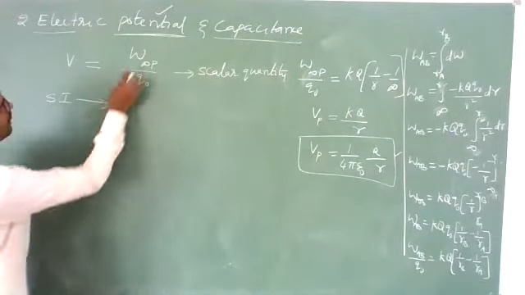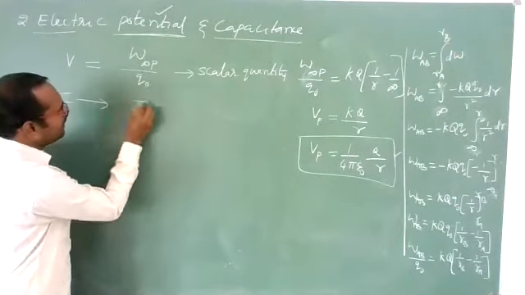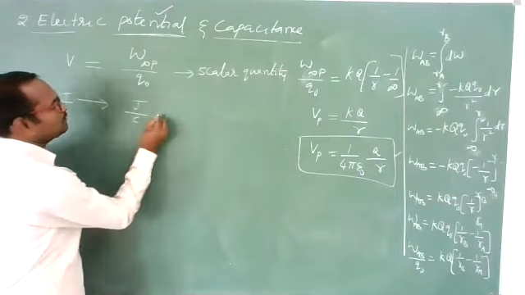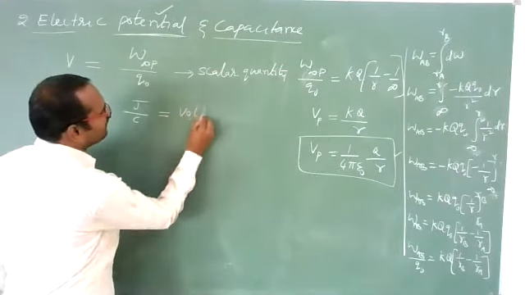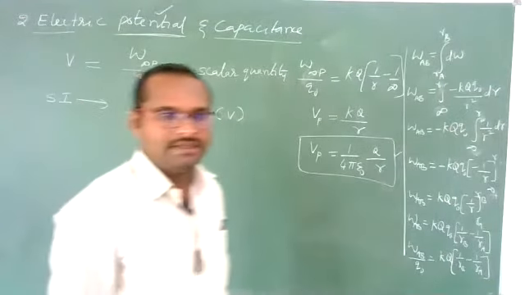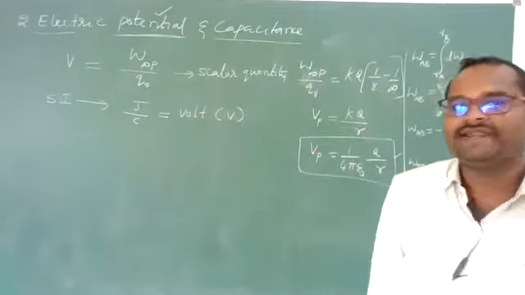And what is the SI unit of this? Work's SI unit is joule and charge's SI unit is coulomb. This joule per coulomb is called volt. Symbol is V. Sometimes they may ask you to define 1 volt.